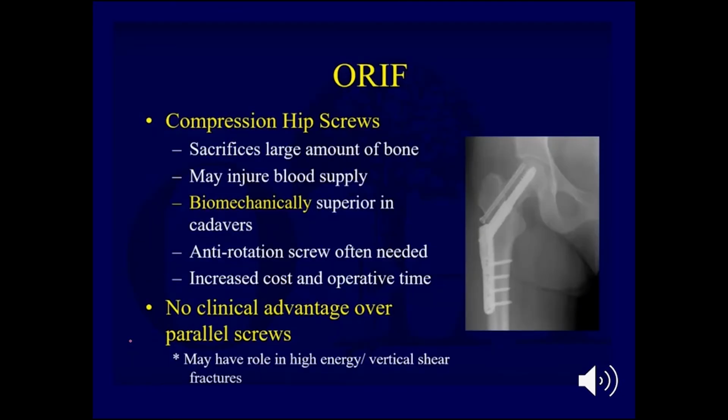Some use compression hip screws, as it might be biomechanically more superior in cadavers. However, it sacrifices a large amount of bone, may injure the blood supply, and an anti-rotation screw is often needed and entails increased cost and operative time. So we might reserve it for high energy or vertical shear fractures.